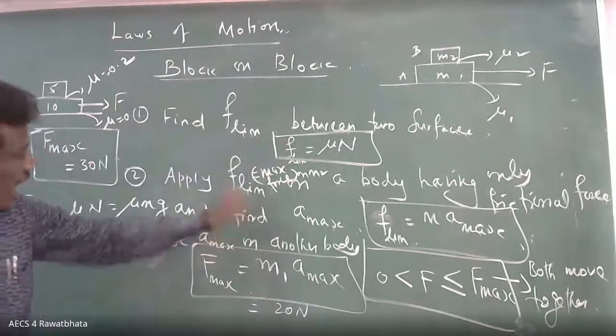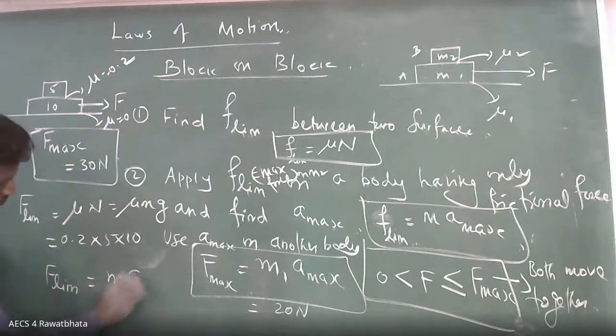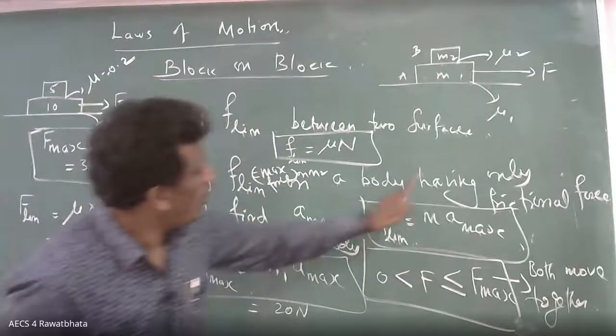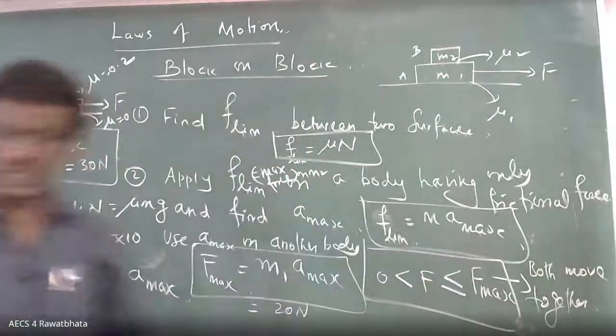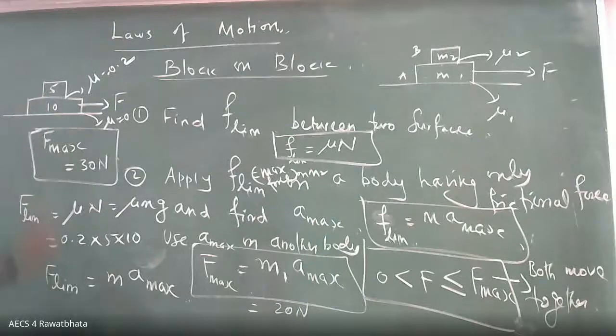Next, A max. So here F limiting equal to M into A max. What is M here? Which body will you apply this to? The body having only frictional force. Here, which body is having only frictional force? That 5 kg only. So automatically you will get A max. Once you get A max, then you apply force on 10 kg. Okay, the answer is this.